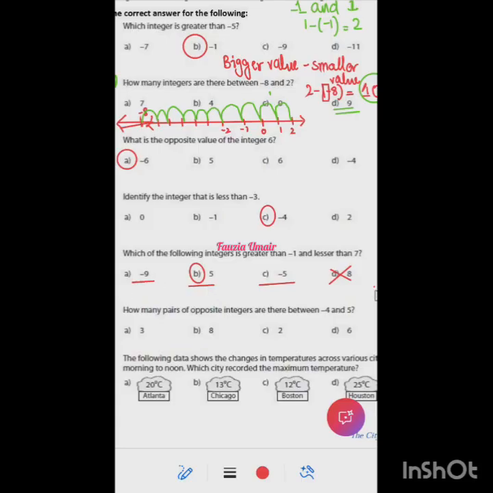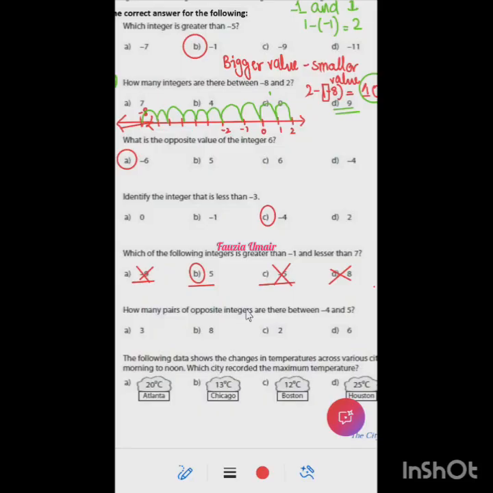So first of all, let's delete this part. Now greater than -1. This is not greater than -1. This is also not greater than -1. So this would be the correct answer, right? Yes, ma'am. So next question is, how many pairs of opposite integers are between -4 and 5?